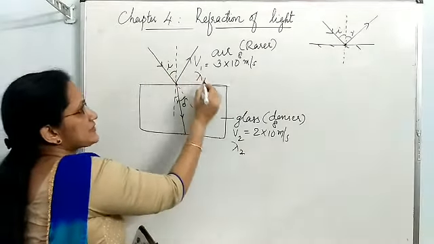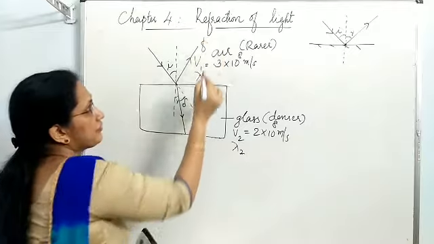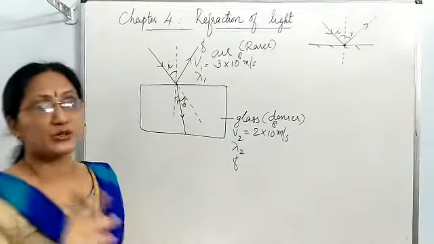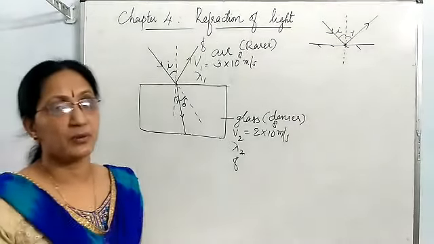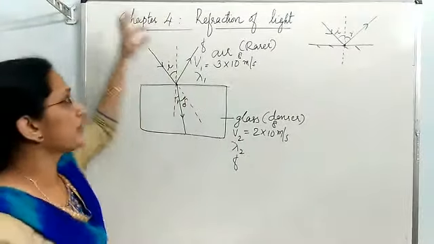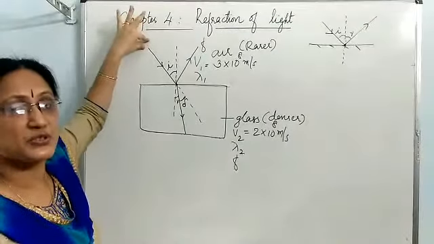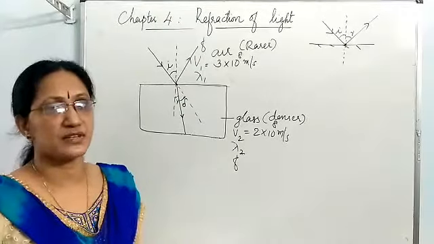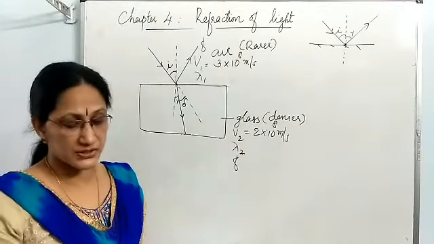If the frequency of the incident light is F, the frequency of the refracted light also remains the same. So remember, frequency doesn't change. Frequency of the light is determined by the source. From which source light comes, that source determines the frequency. So frequency doesn't change.